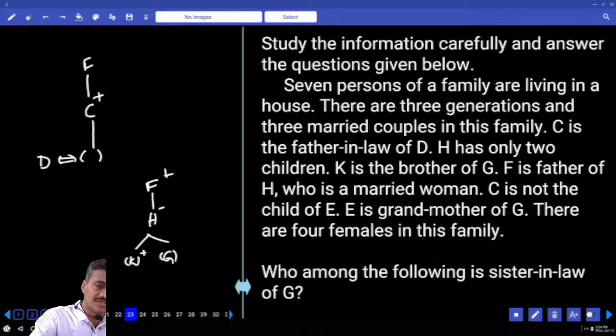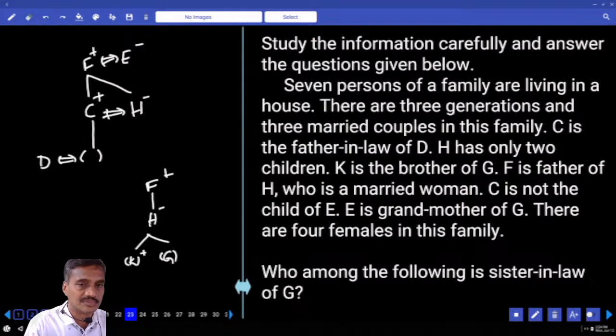And if F is here, now F and E are a married couple, because there must be 3 married couples here. Now if you take H at this place, H is having 2 children, that is C and H are a married couple, isn't it? This H is having 2 children, and one is K, the other one is G.